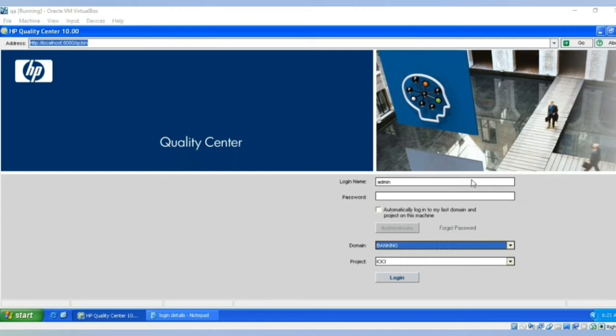So Prasanna is asking, Quality Center is a central repository, so does the BA store BRD, FRD, and RTM? Yes, RTM will be created here. That is the major important thing which will be created here. And yes, you can also store your BRDs and FRDs in this particular tool. I will show you how to create and where to create everything.